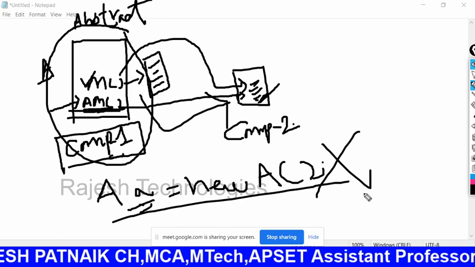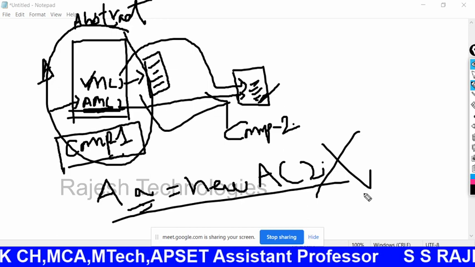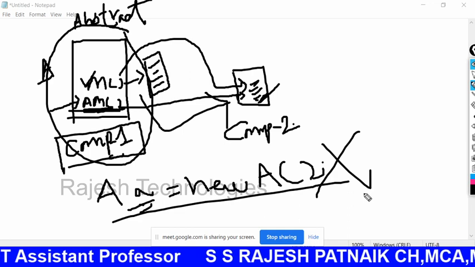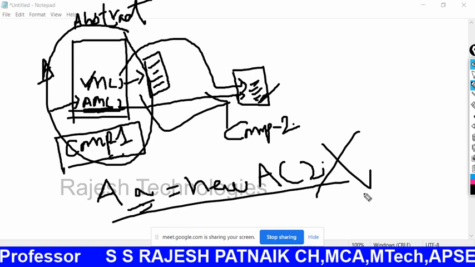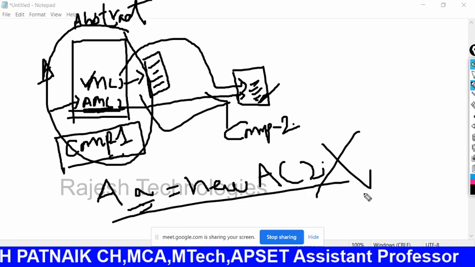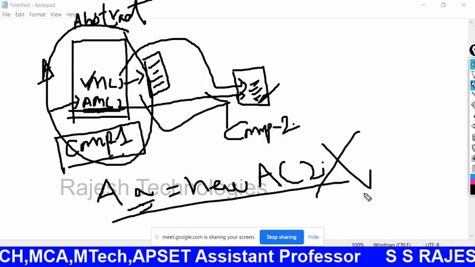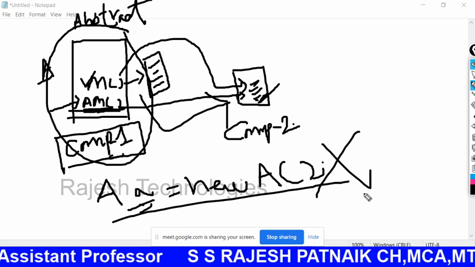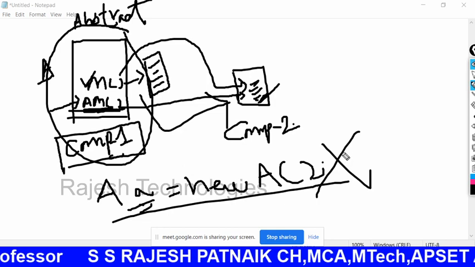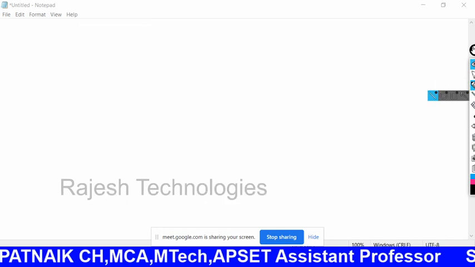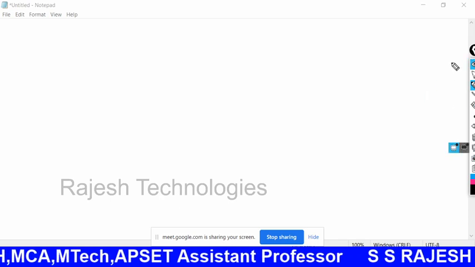Next, an abstract class consists of both methods with implementation and methods without implementation. Abstract classes consist of final variables and ordinary variables. Okay, like this. Let me go for a small program. I have a problem in abstract methods, let me solve that.